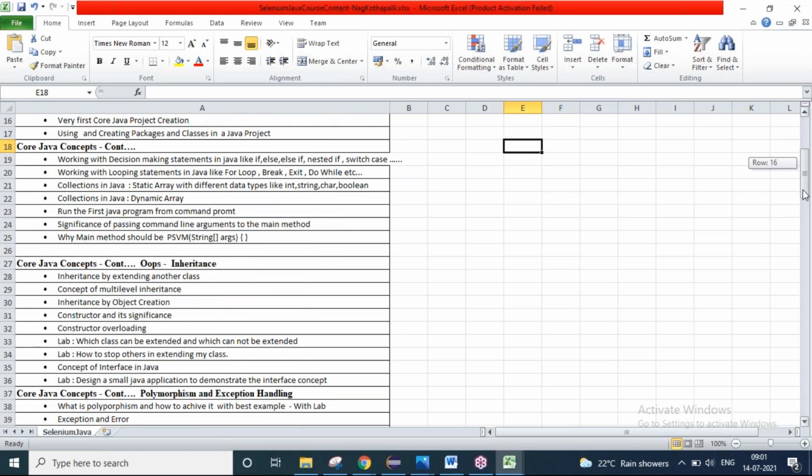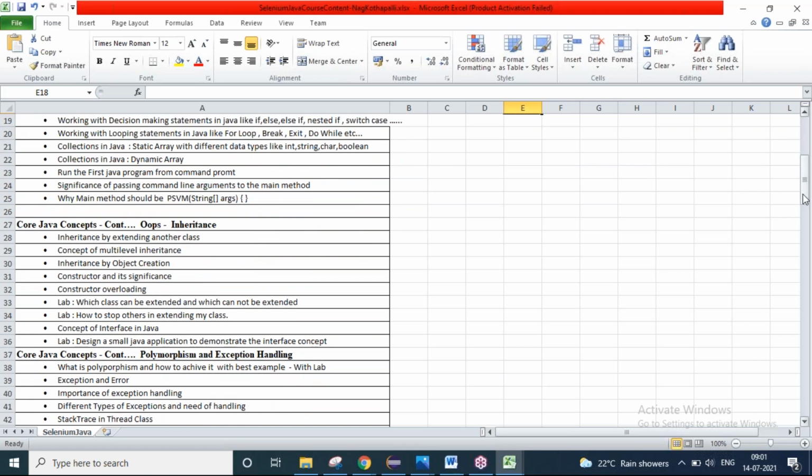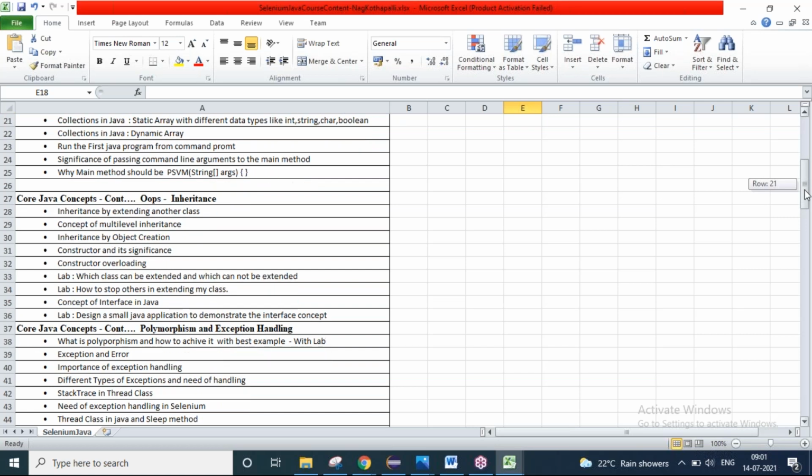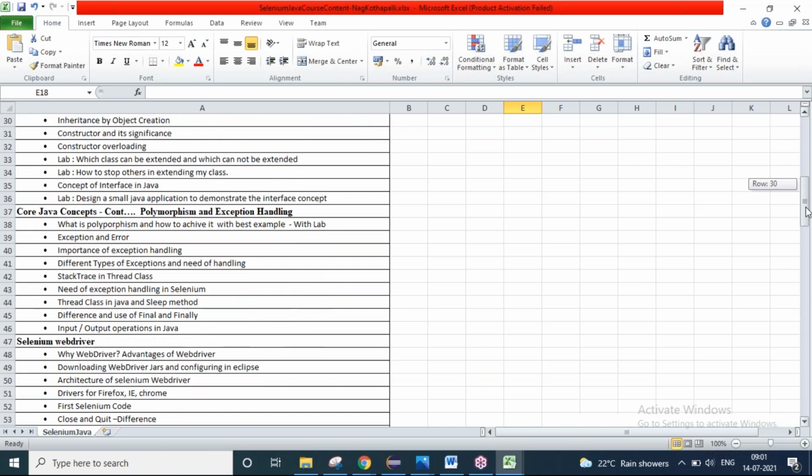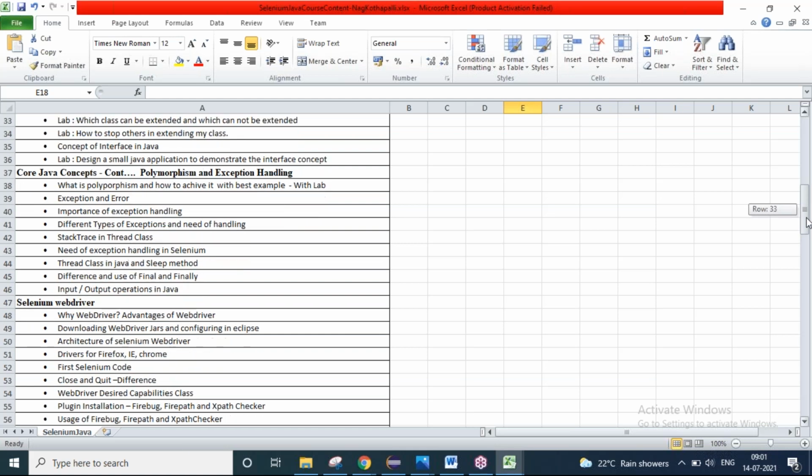Okay, and what is a for loop, and how can you do different operations with a for loop, do while loop, something like that. And OOPS concepts: inheritance, polymorphism, encapsulation, abstraction, interface, like that. All your core Java and collections, static array, dynamic array, array list, hash map, all your collections will be covered. Once we are done with that, we'll go with Selenium WebDriver.